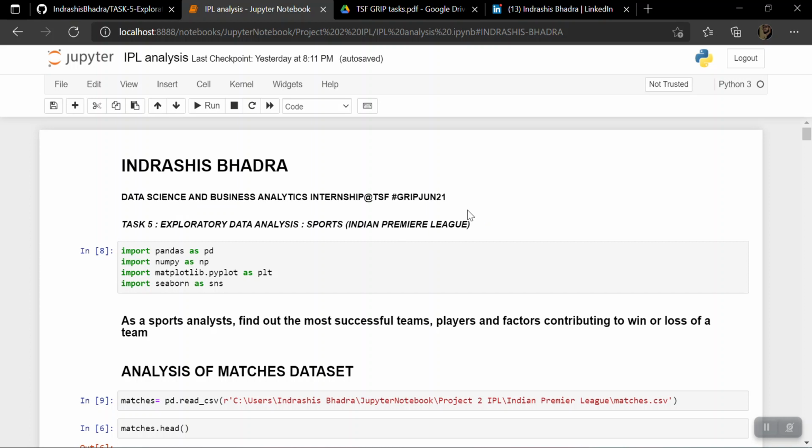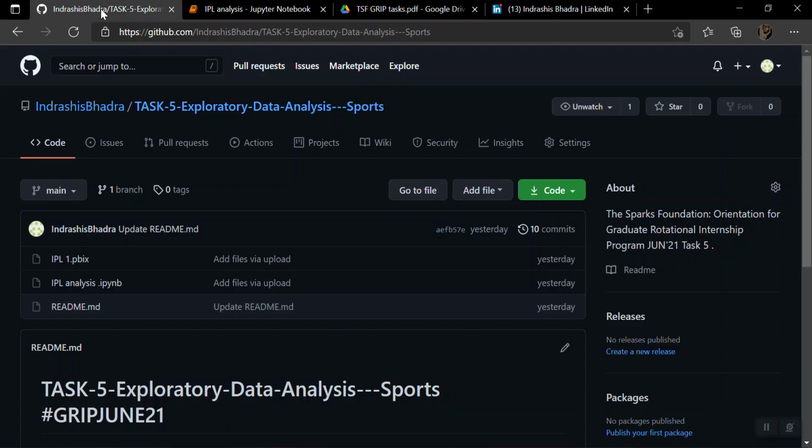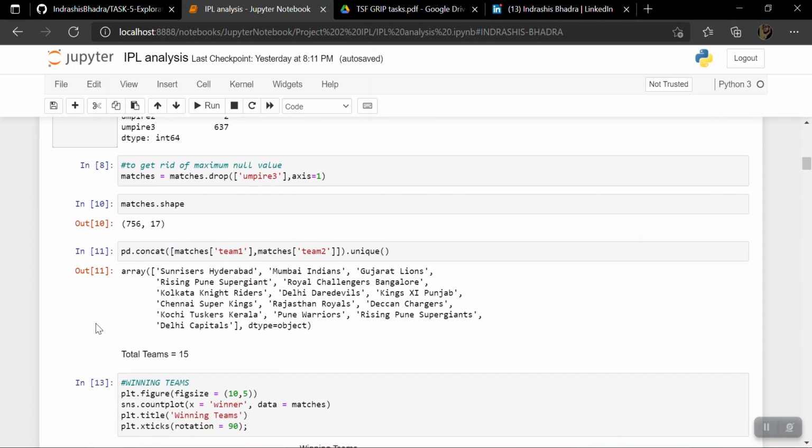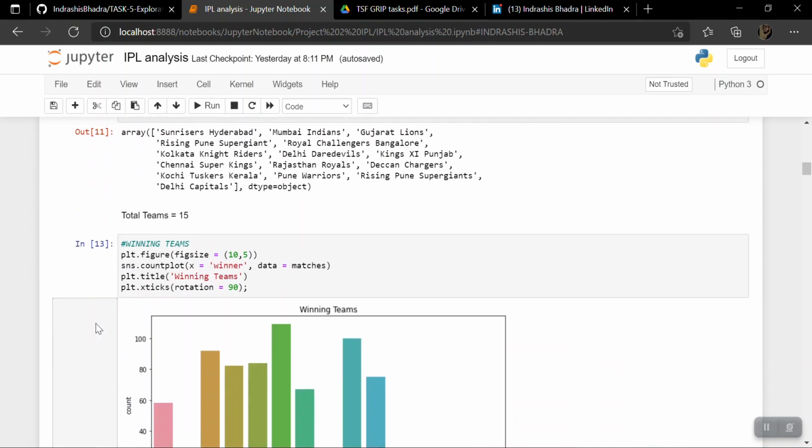I'll not be sharing all the libraries or commands I have used or giving details on that, because in case you want to see that or verify it or make any changes or improvements, this is my GitHub link which I'll be providing in the post on LinkedIn, so you can go and check it there. So let's jump into the visualizations that I have achieved.